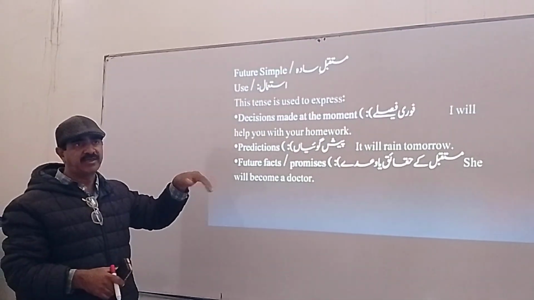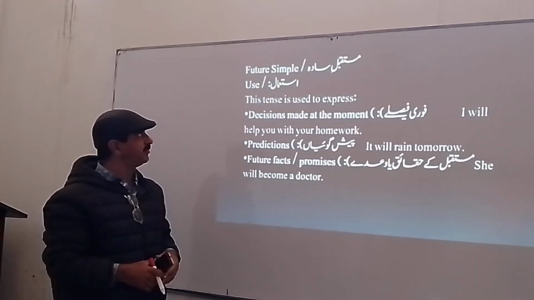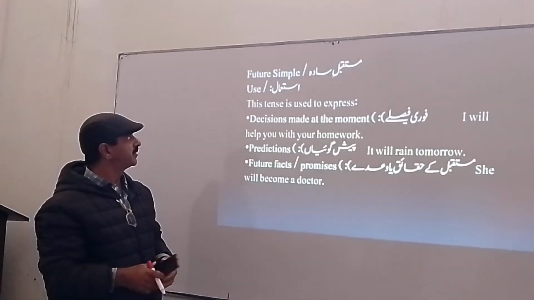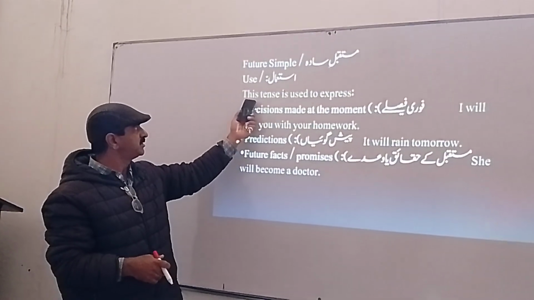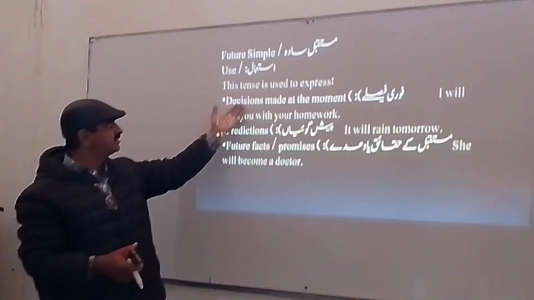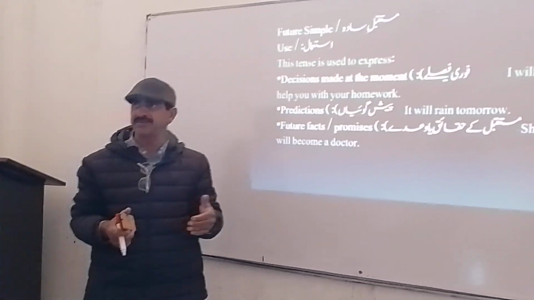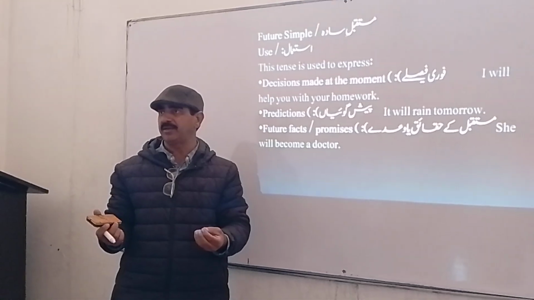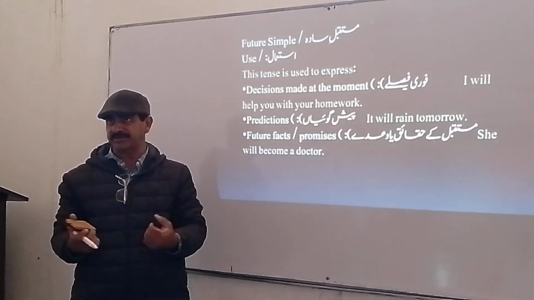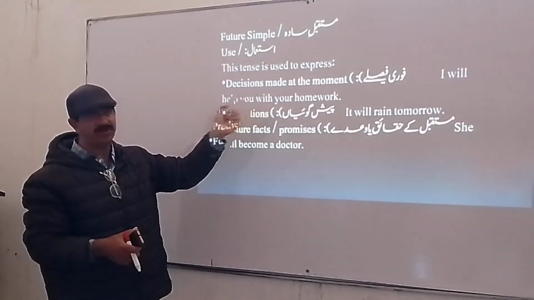We have already studied earlier the present tense and past tense. Now we study the future simple. What is the use? What is the application of future tense? This tense is used to express decisions made at the moment. The decisions that we make at the moment, we use future tense. Clear? For example, I will help you with your homework.